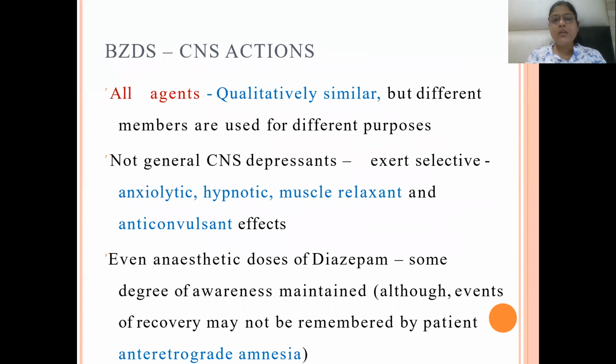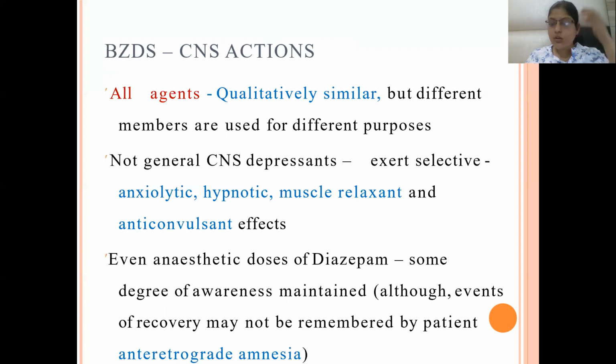The CNS actions are qualitatively similar, but different members are used for different purposes. They are not general CNS depressants; they exert selective anxiolytic, hypnotic, muscle relaxant, and anticonvulsant effects.